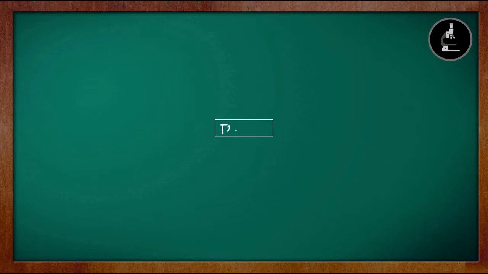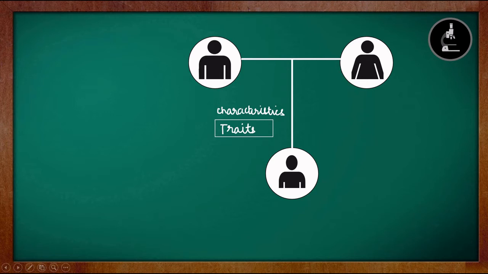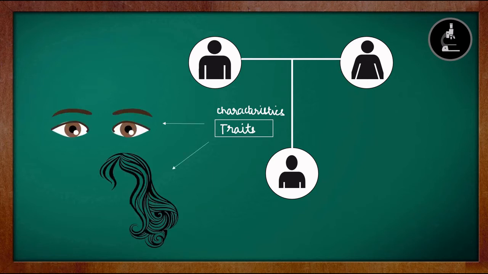To understand what is heredity, first we need to understand what are traits. Traits can simply be defined as the characteristics or the features of an organism which are transferred from the parents to their offspring. For example, the color of the eye, the color of the hair, the shape of the nose are all characteristics of an organism which are transferred from the parents to the next generation called as offspring. These are all examples of traits.